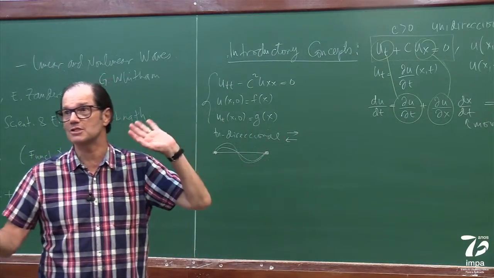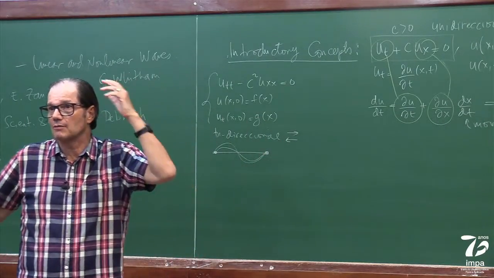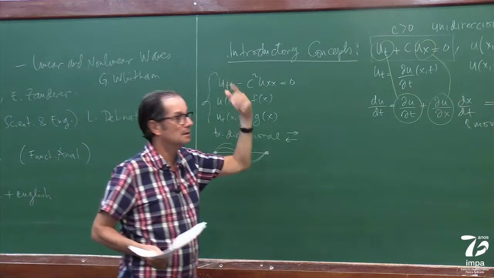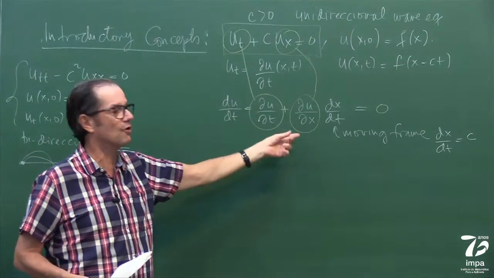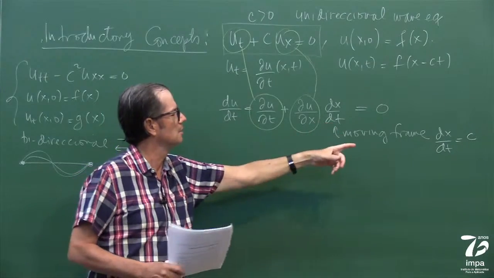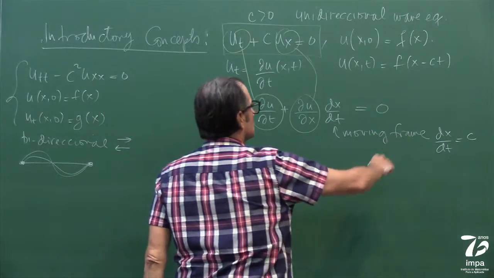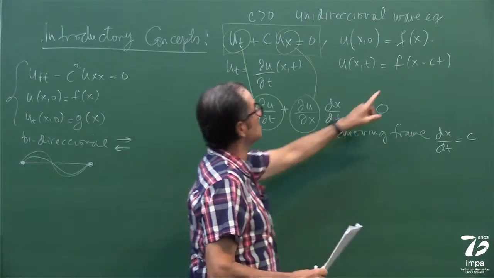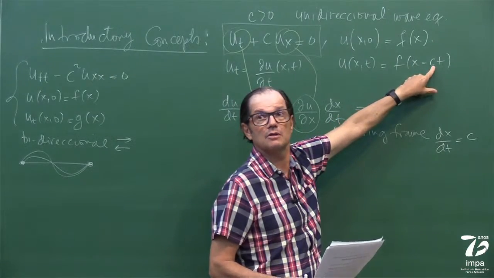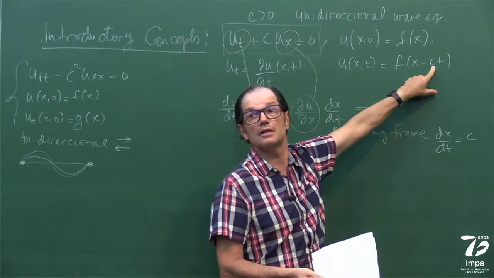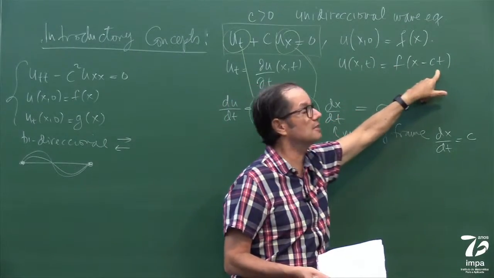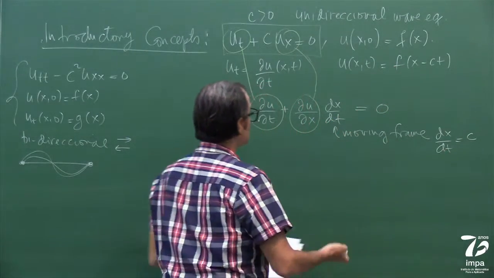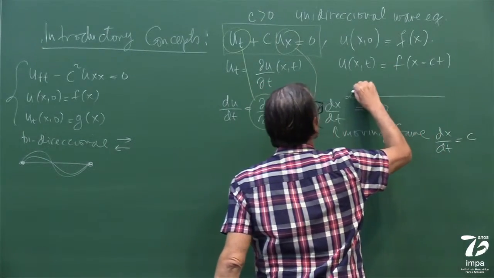Here I'm just playing with things that I already know, taking some things out of my hat, but showing that if I'm in a moving frame with speed c, then now I'm going to read this in English: in a moving frame, the initial profile does not change, which means the solution is like this, right?